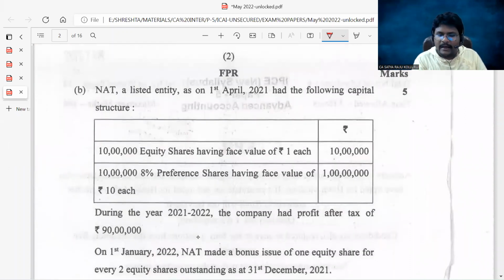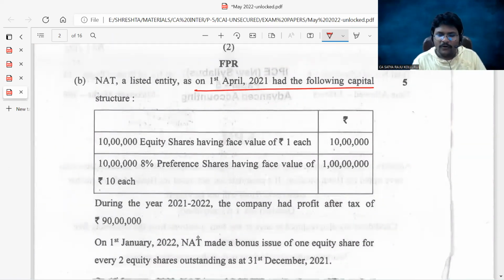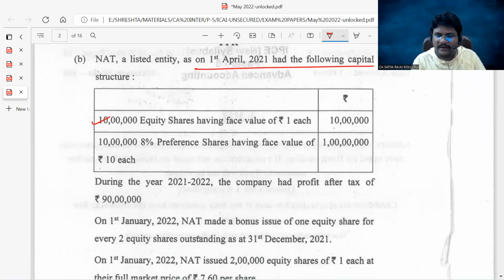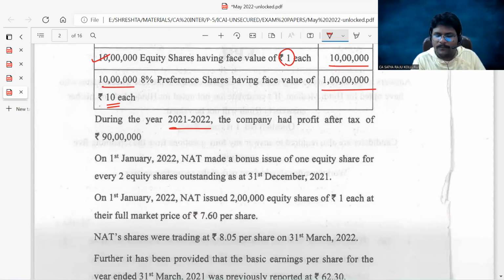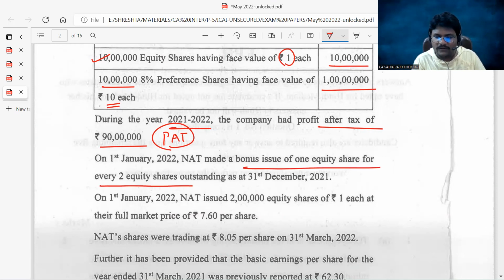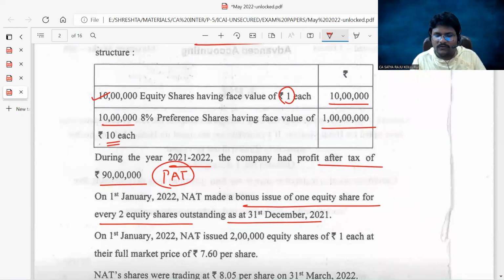A listed entity, on 1st April 2021, had the following capital structure. 10 lakh equity shares, face value 1 rupee, total worth 10 lakh. Preference shares are also 10 lakh, 10 rupees face value, total worth 100 lakhs. During the year 21-22, the company had a profit after tax of 90 lakhs. The given information is PAT. On 1st January 2022, that means in the year 21-22, NAT made a bonus issue of 1 equity share for every 2 equity shares outstanding as at 31st December 2021. That means as at 31st December 2021, the outstanding number of equity shares is 10 lakh.